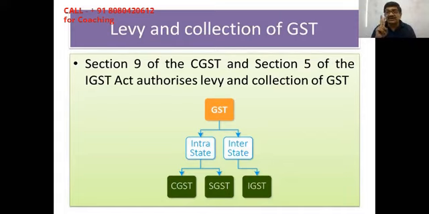This is authorized under two different sections and two different laws. Number one, under section 9 of the CGST Act and under section 5 of the IGST Act, levy and collection is authorized. So there is an authorization coming from the Constitution, there is an authorization under the Act also, and these two sections will be referred to as charging sections for the purpose of GST. Which are charging sections? Section 9 of the CGST and section 5 of the IGST. These are referred to as charging sections.